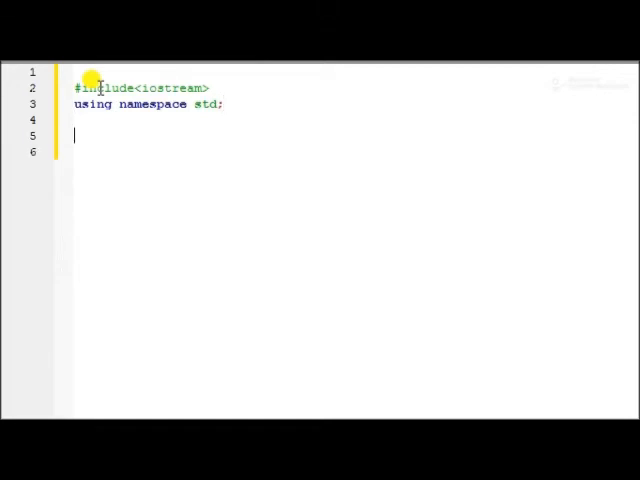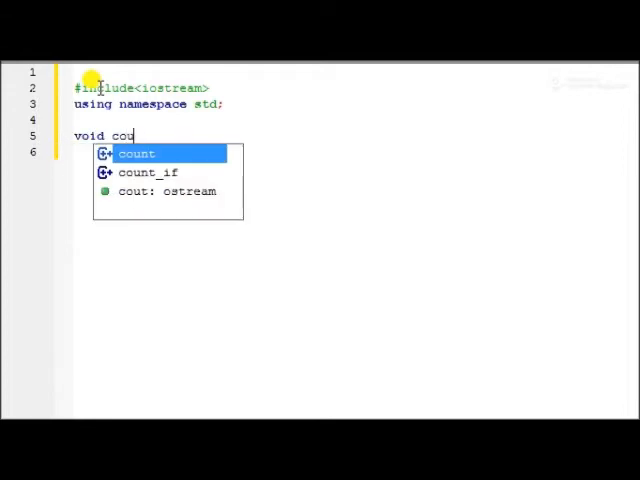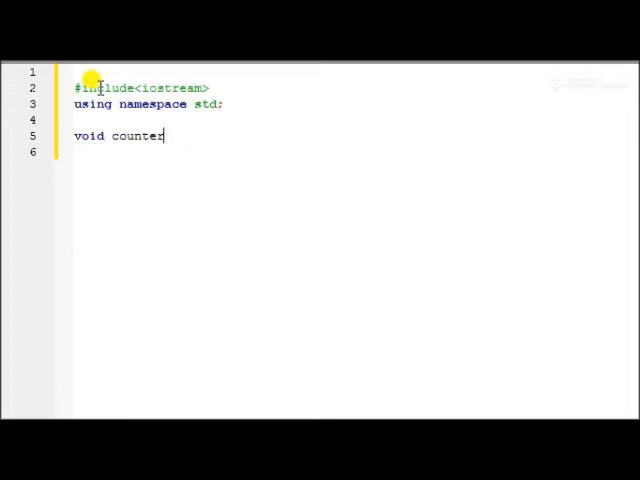Now we have to create a program using functions. We know that when we use a function in our program, we have to do three things. First of all, we have to create a function declaration. For that I declare a function named counter. This is my function declaration.